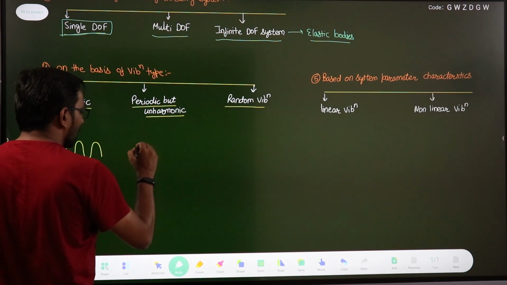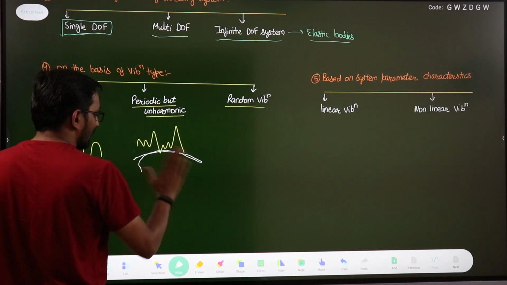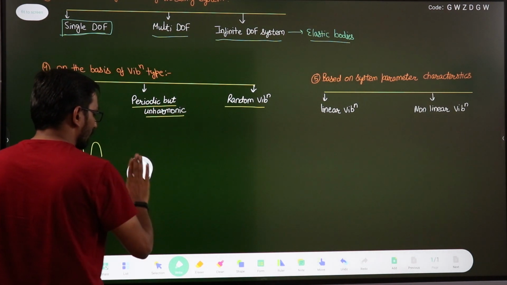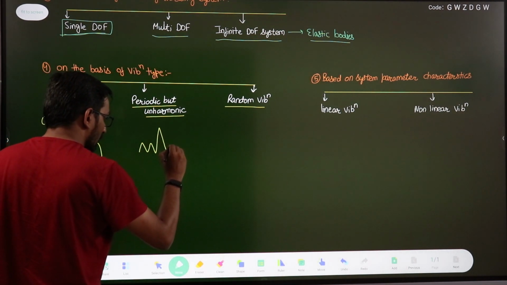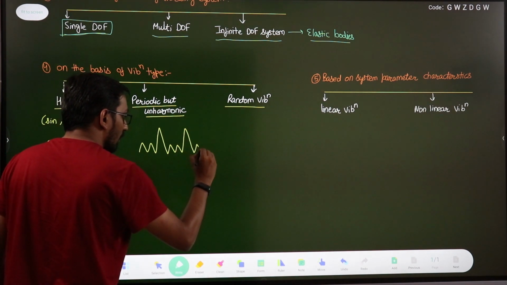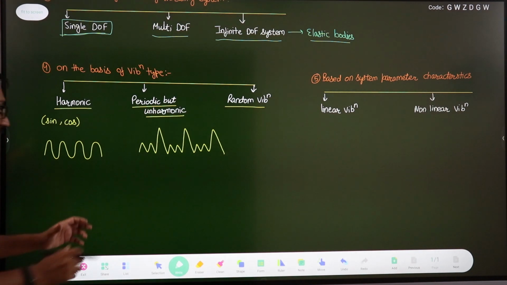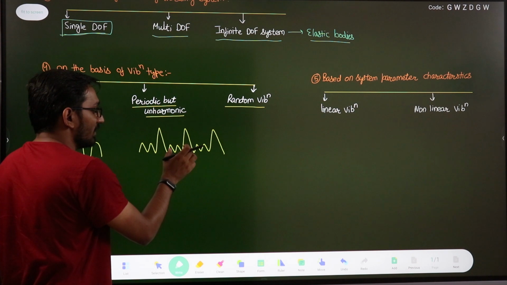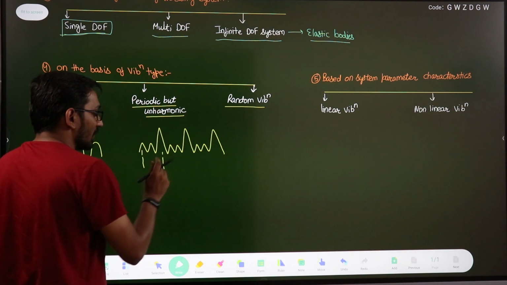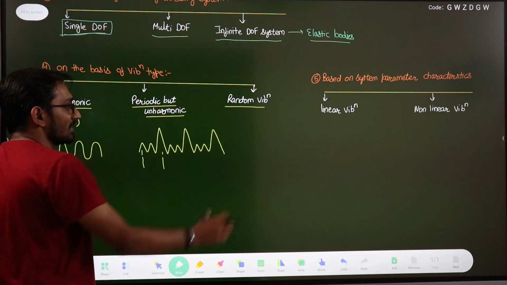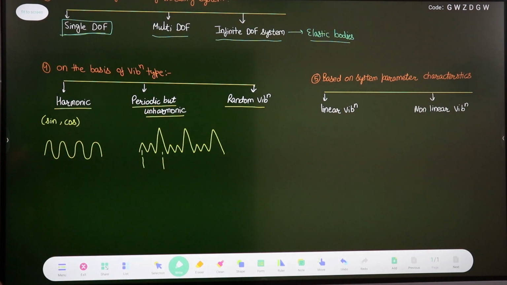So for example, the motion will be like this. These types of vibrations are periodic. After this it repeats itself, then it repeats itself again. This is the period of time or time period. After this time period it will repeat itself like this. These are the periodic vibrations but not harmonic. They are not a function of sine theta or cosine theta.